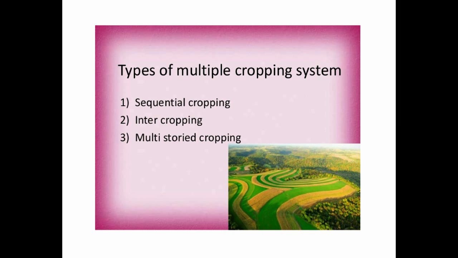1. Double cropping. Double cropping means cultivation of two crops in succession on a piece of land in a year. 2. Triple cropping. Triple cropping means cultivation of three crops in succession on a piece of land in a year. It means we can take three crops in a year. 3. Quadruple cropping. This term clearly shows cultivation of four crops in succession on a piece of land in a year. And fourth one is ratoon cropping, or simply ratooning.